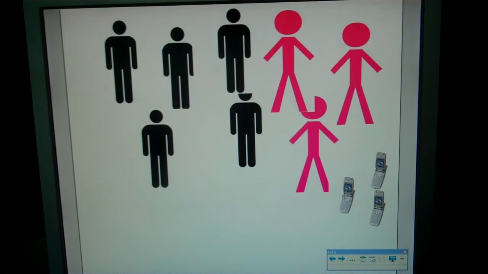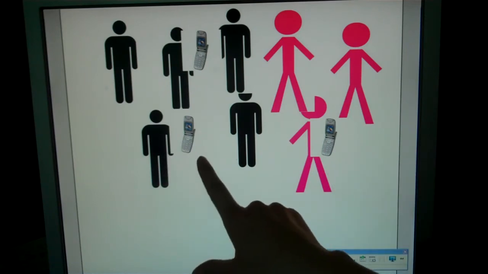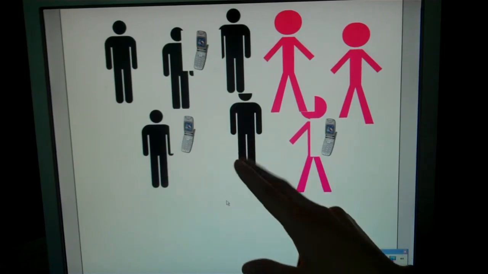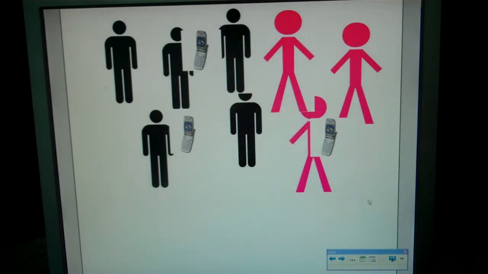If I was going to be biased, though, maybe I only surveyed people with cell phones, okay? So how do you think those people without cell phones feel that they didn't get to share their opinion? Okay, it's biased. We're not including everyone. We're only including the people that, A, have a cell phone, B, could afford to buy a cell phone. We're not getting a true representation of our survey. Okay, so those are the key words there. A little visual with our people.